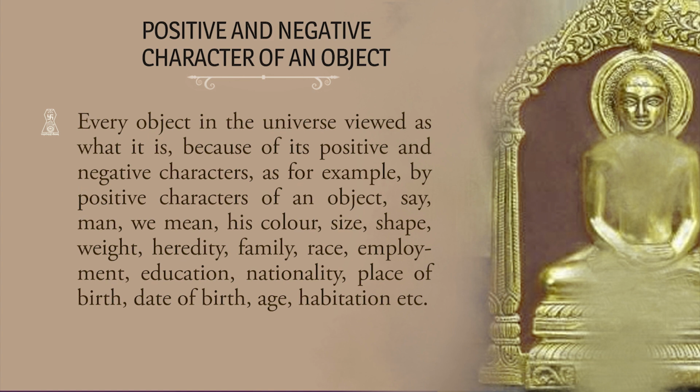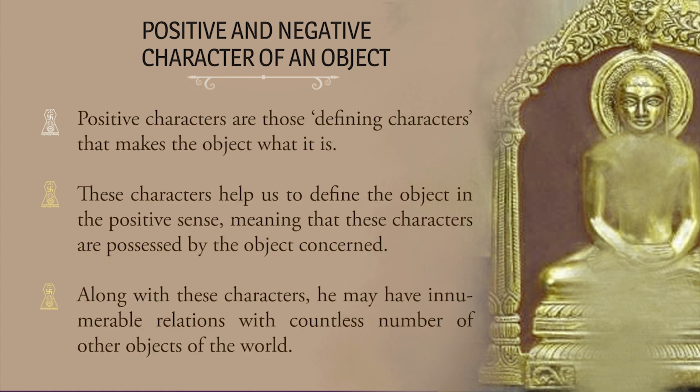We'll define him in the context of color, size, shape, weight, family, race, employment, education, nationality, place of birth, date of birth, age, habitation, etc. Isn't it? Positive characters are those defining characters that make the object what it is. These characters help us to define the object in the positive sense, meaning that these characters are possessed by the object concerned. Along with these characters, he may have innumerable relations with countless other objects of the